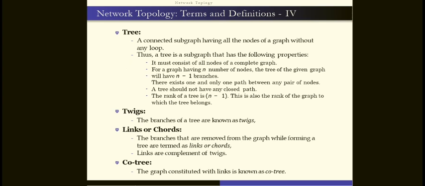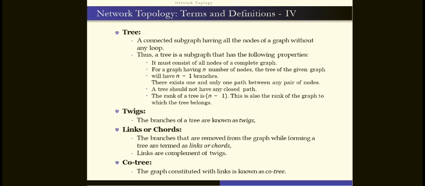There exists one and only one path between any pair of nodes. A tree should not have any closed paths, right? So the rank of a tree is n minus 1. This is also the rank of the graph to which the tree belongs.